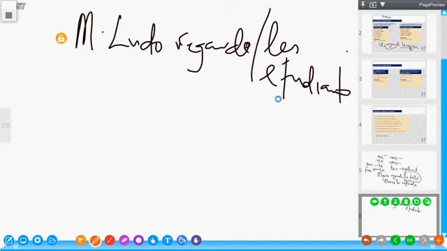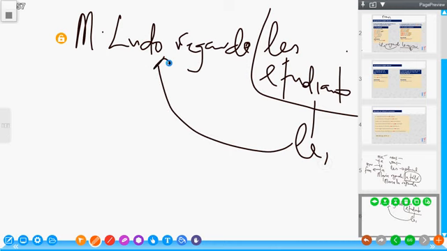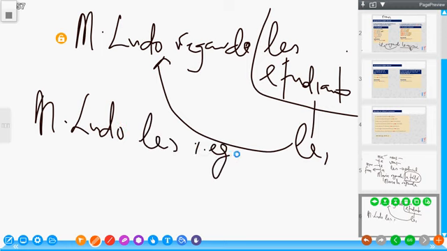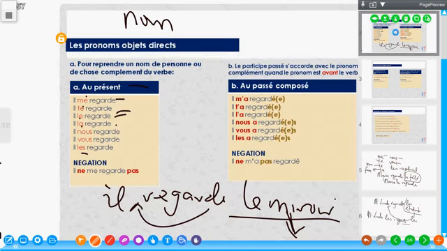Les étudiants here is plural. And the rule says we should replace this with les and place it before the verb. So it becomes Monsieur Ludo les regarde. So that's basically the general rule of pronom complément direct.